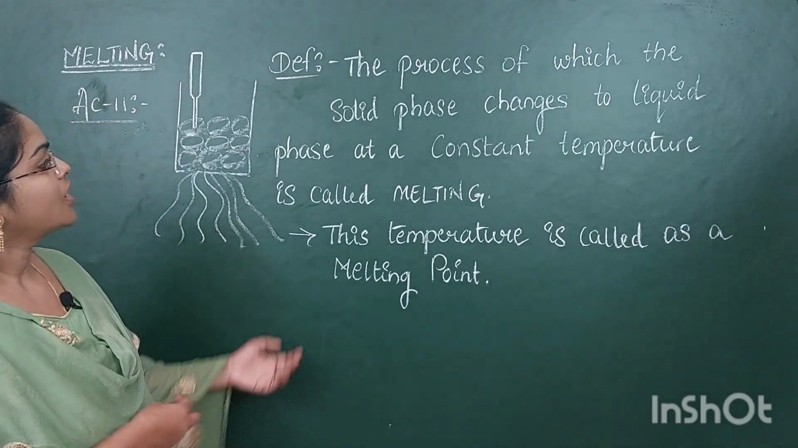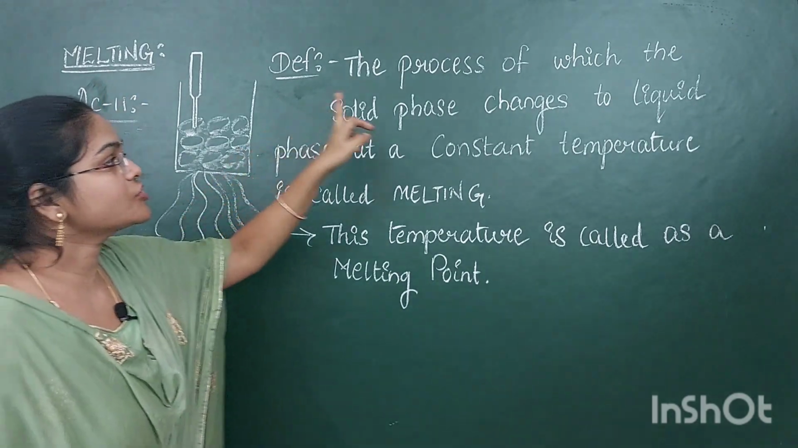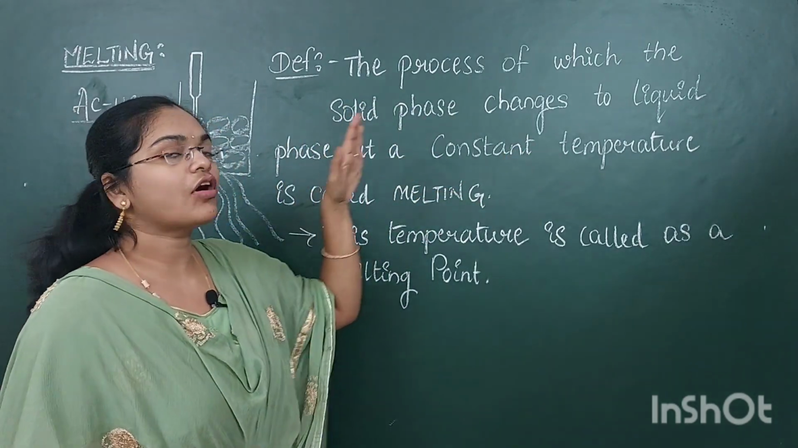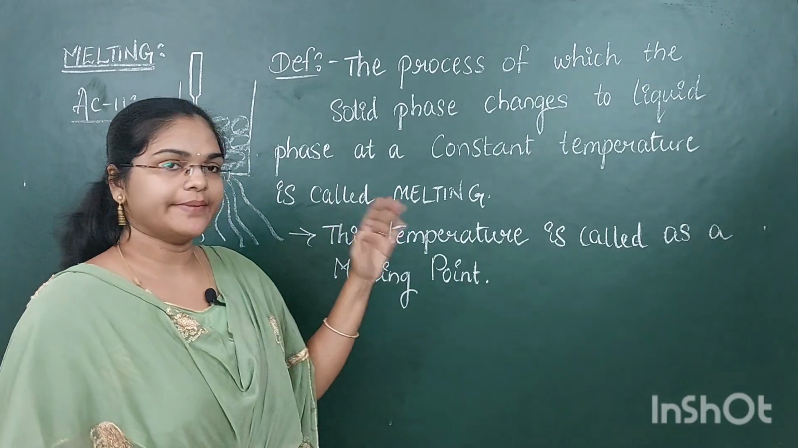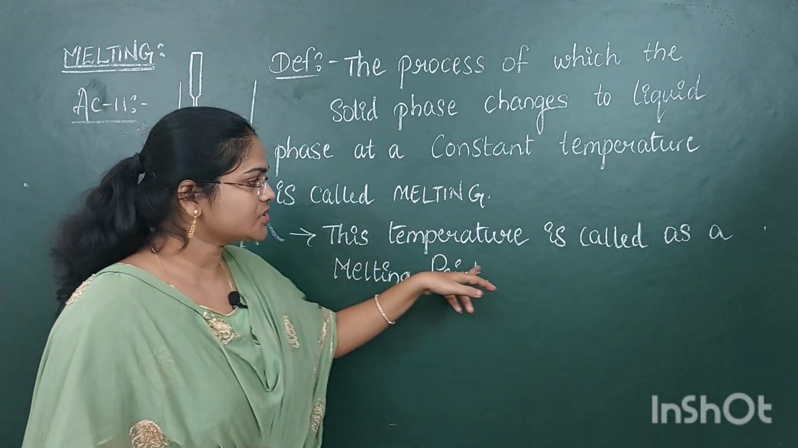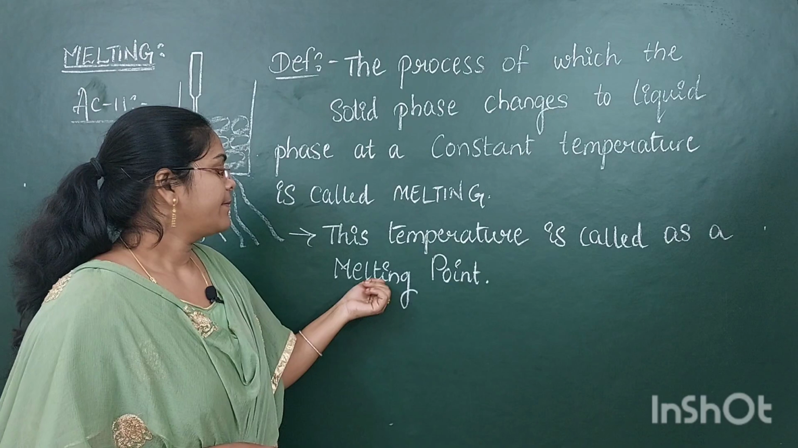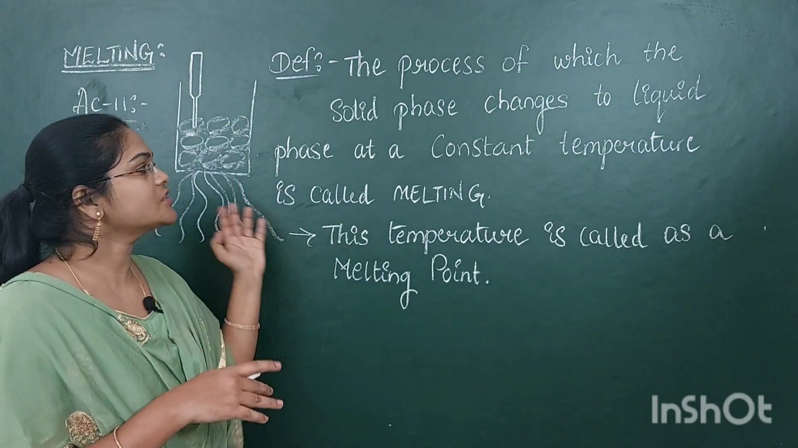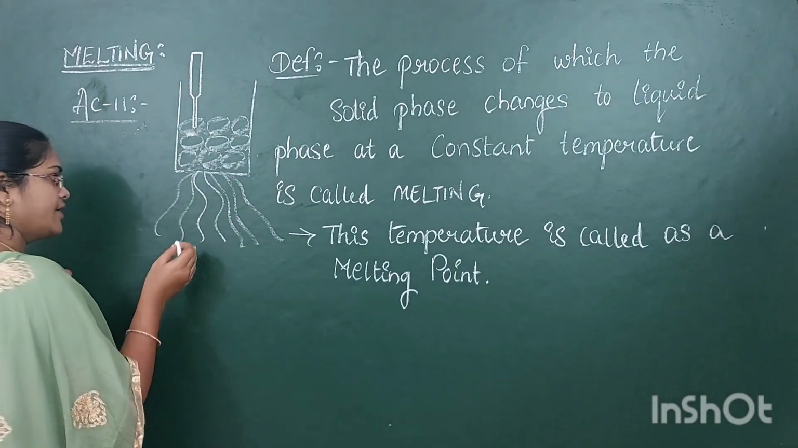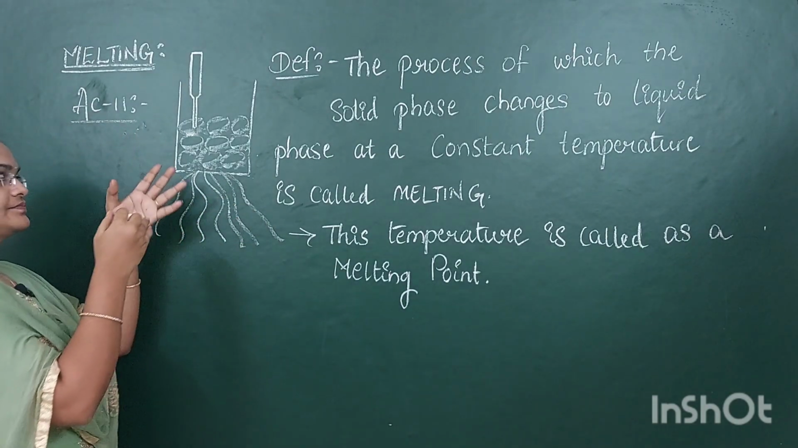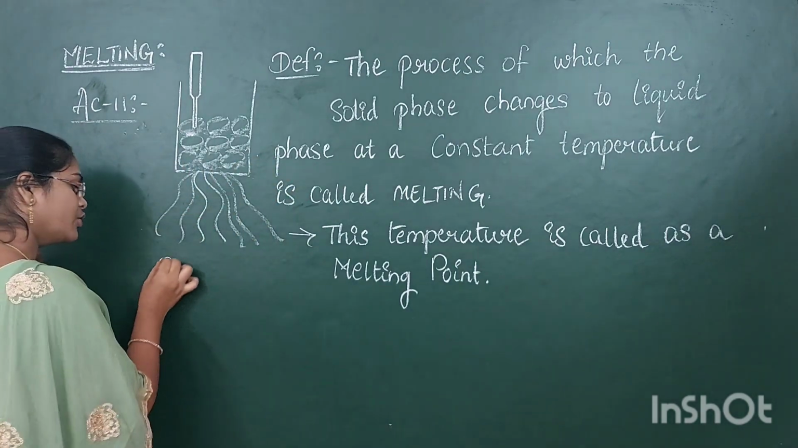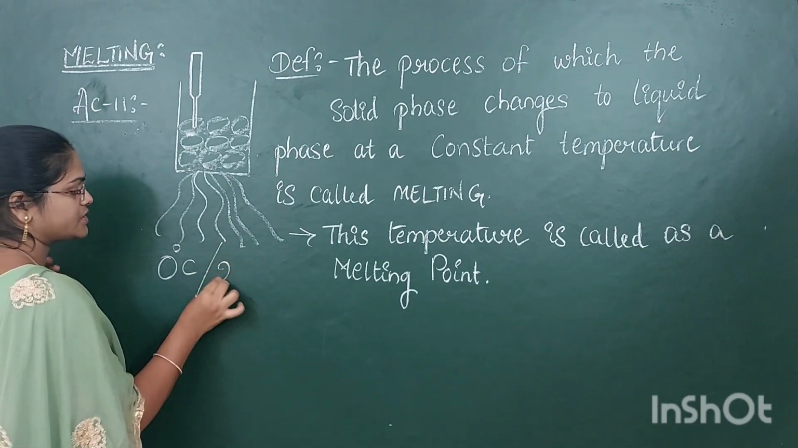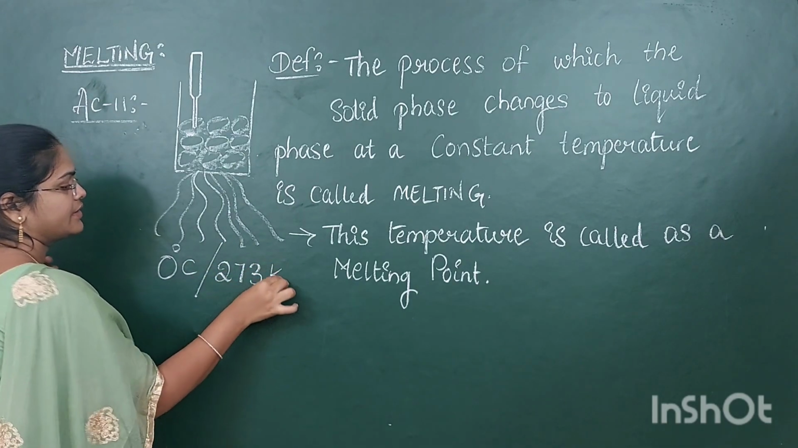So what is the definition of melting? The process by which the solid phase changes into the liquid phase at a constant temperature is called melting, and the constant temperature is called the melting point. At what temperature is it converted? Suppose at the beginning the ice cube is below 0 degrees Celsius, or at 0 degrees Celsius. In kelvins we can say it is 273 kelvins.